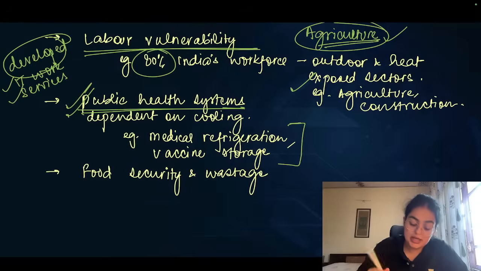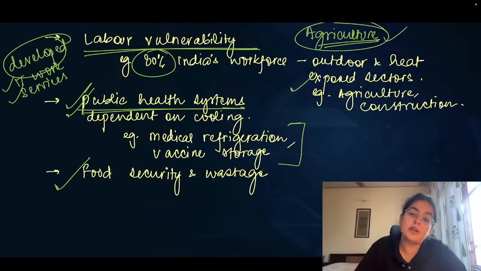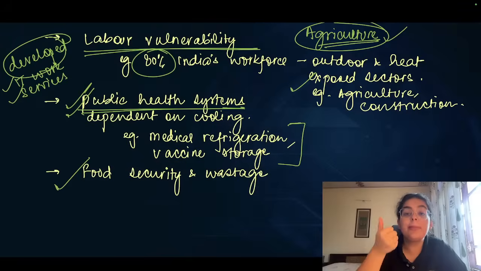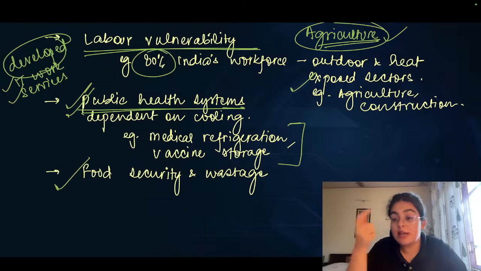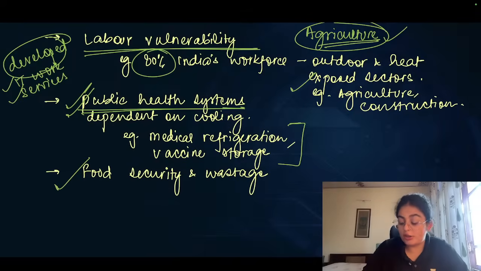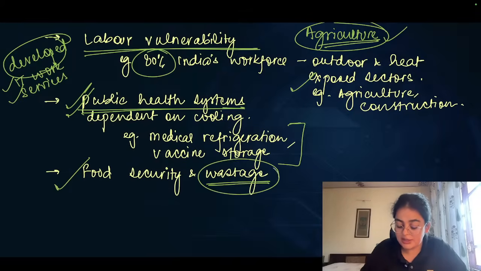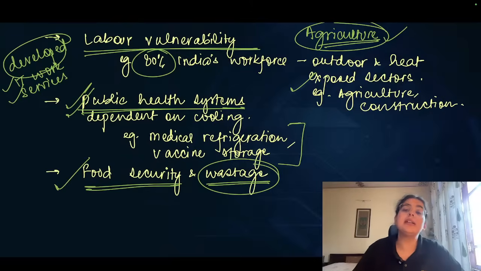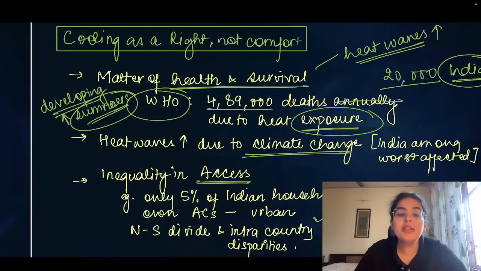Last but not the least, cooling solutions are also important to ensure food security. Huge amounts of food, for example, horticulture, vegetables, fruits, etc., are wasted because of post-harvest losses. There are hardly any temperature-cooled vans for transportation. There is no cold storage near the farm gate, and this leads to a lot of spoilage and rotten produce. So it is also important to prevent and reduce food wastage and ensure food security in the developing countries. So this is what the editorial says.